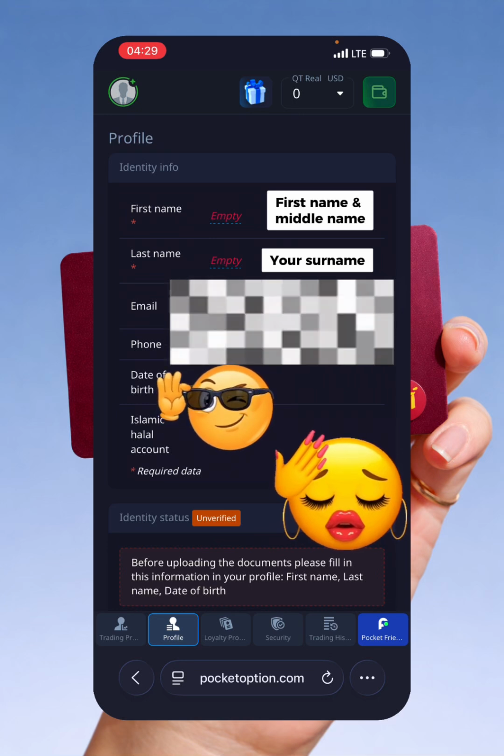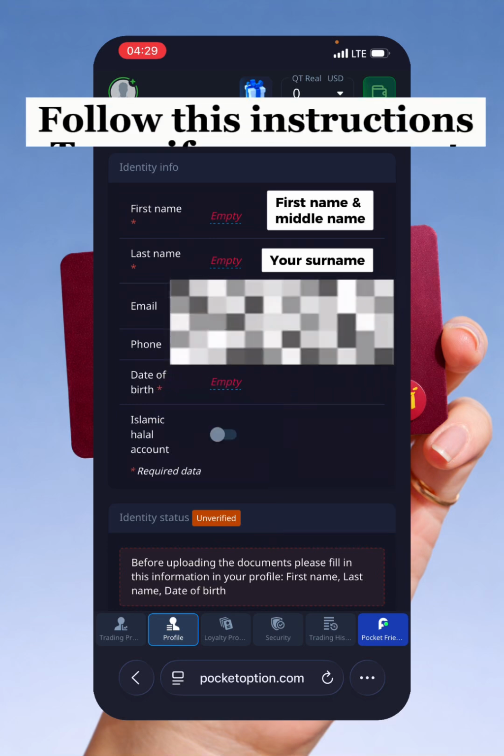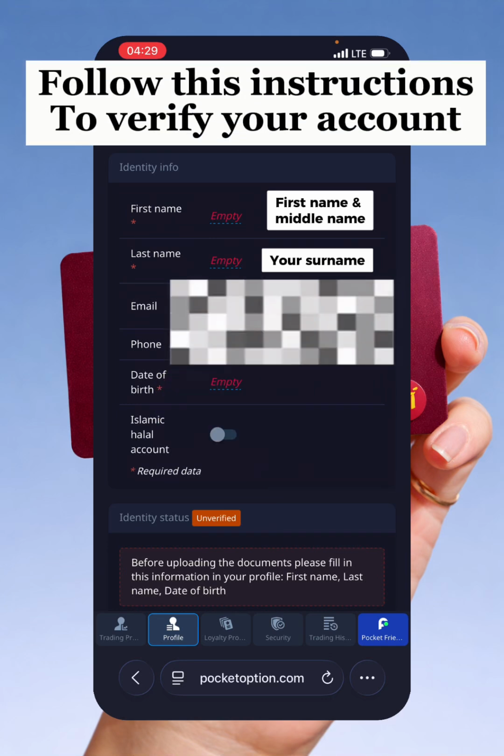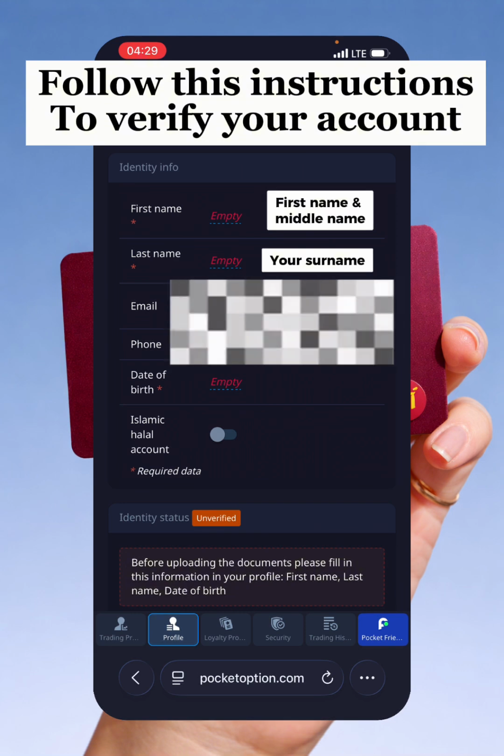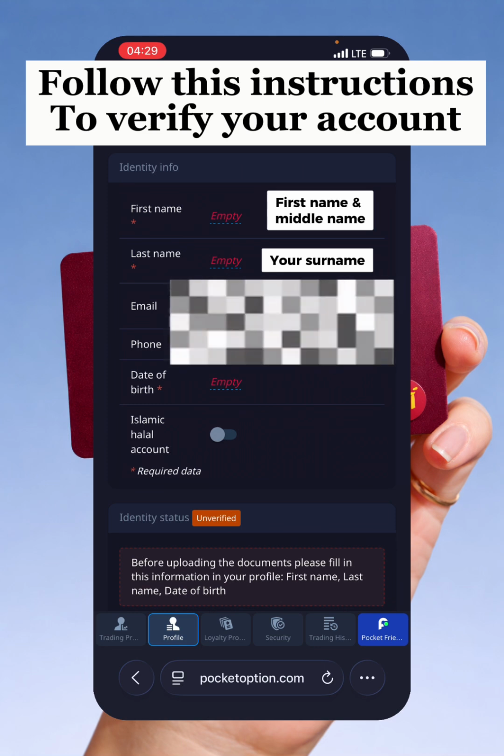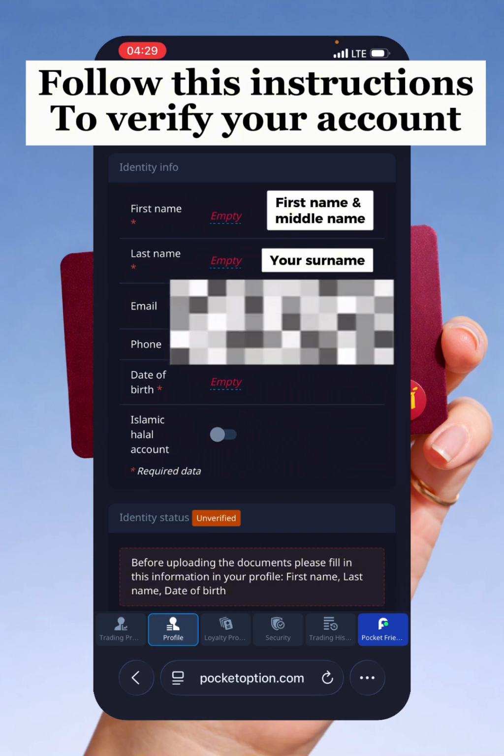Now I need you to pay attention. For the first name, it has to be two names. Okay, that is your name and your father's name. You have three names on your ID, except you have four names, but normally we have three names. So Matilda Canton. Now the last name is going to be your surname. So you're not using two names for your surnames.